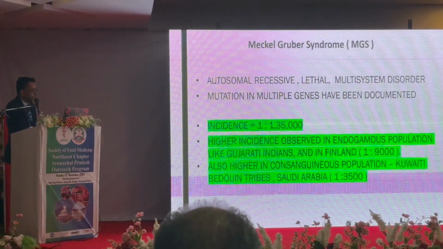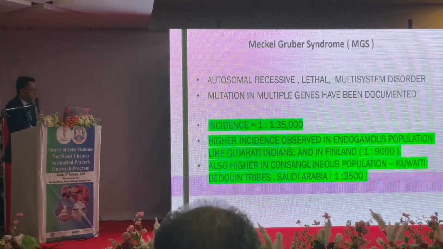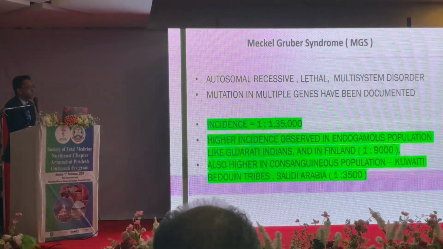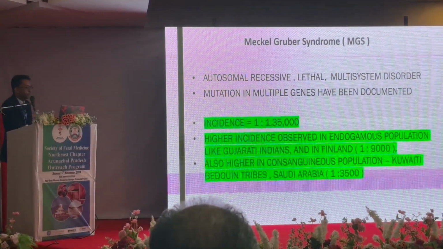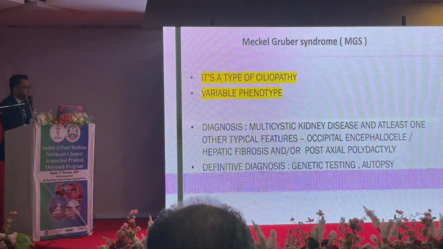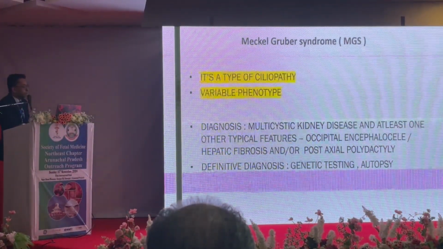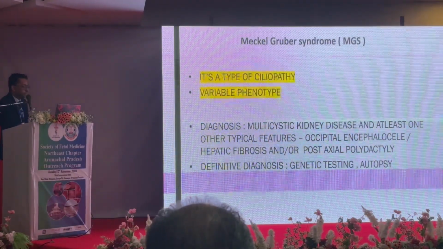It is even higher in consanguineous populations, like the Kuwaiti Bedouin tribes, some places of Saudi Arabia, and few other countries where the ratio is as high as 1 in 3,500. This is a type of ciliopathy, and it's a multi-system disorder. Hence, variable phenotype is seen.